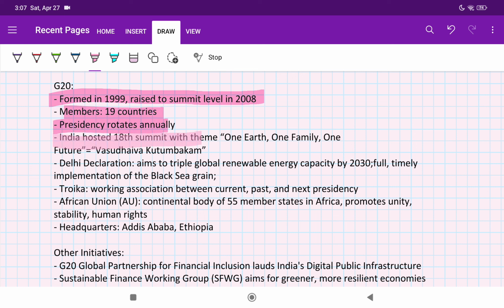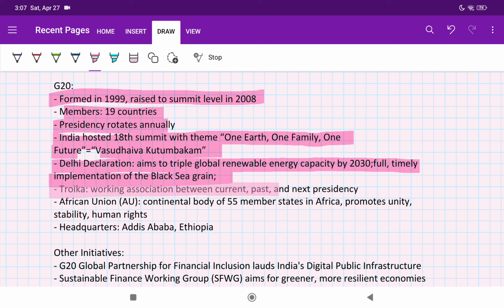India hosted 18 summit with the theme One Earth, One Family, One Future, which is Vasudeva Kutumbakam. Then Delhi Declaration aims to triple global renewable energy capacity by 2030. Full timely implementation of the Black Sea Grain. Troika working association between current, past, and the next presidency.